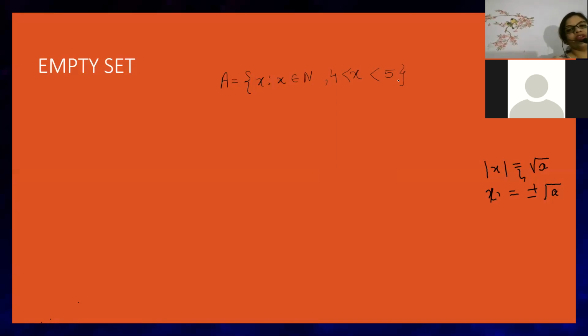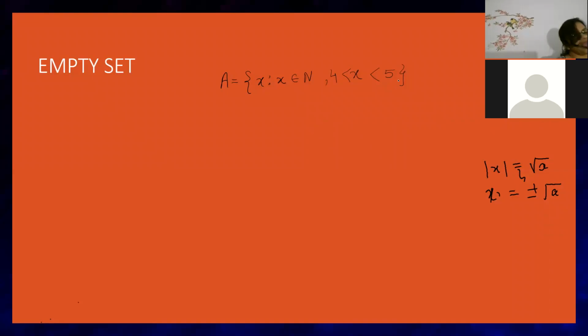Strictly coming between 4 and 5. Is it possible, beta, to get a number which is strictly coming between 4 and 5? And that number should be a natural number? Any natural number between 4 and 5? Correct, Saranya. Correct, Kritika. Very good, Kirtimaya. You are telling no. Pavitra is telling no. It will be an empty set.